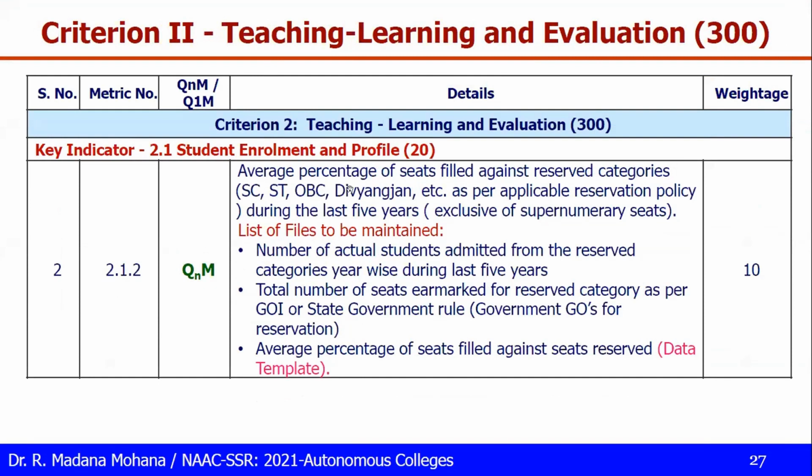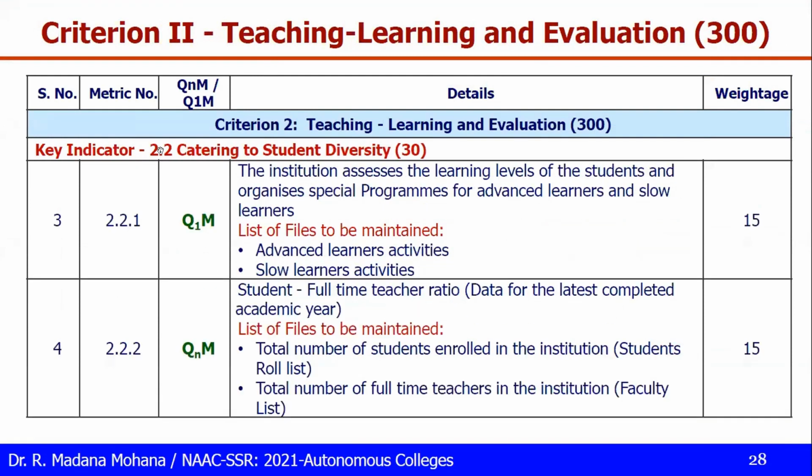So after the reservation category, then key indicator 2.2, catering to student diversity. First metric, this is qualitative. The institution assesses the learning levels of the students and organizes special programs for advanced learners and slow learners. This is actually part of the mentoring system. So this is qualitative, no SOP, no data template. Descriptive data you have to provide along with supporting documents.